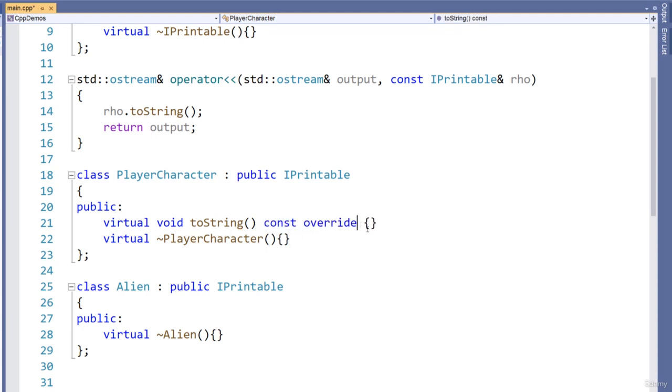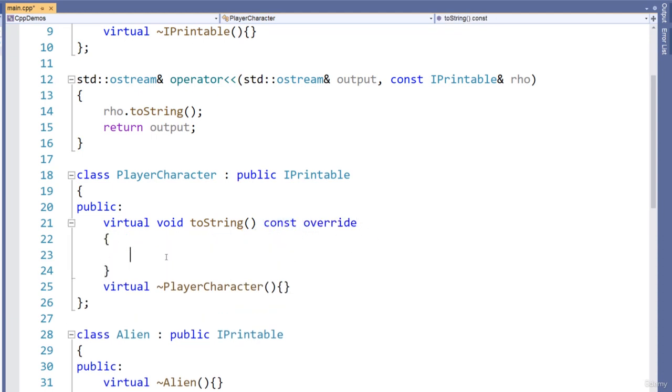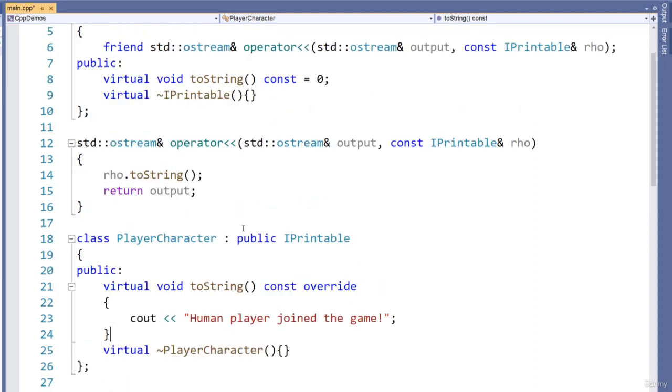toString is going to be const here. And of course, we want to do something like this. But if you think about this for a second, it doesn't really make sense, because in the overloaded stream insertion operator, we pass in the stream. In our example it is console output, so cout, we're going to pass into here, right? What we can do is pass output into that toString.